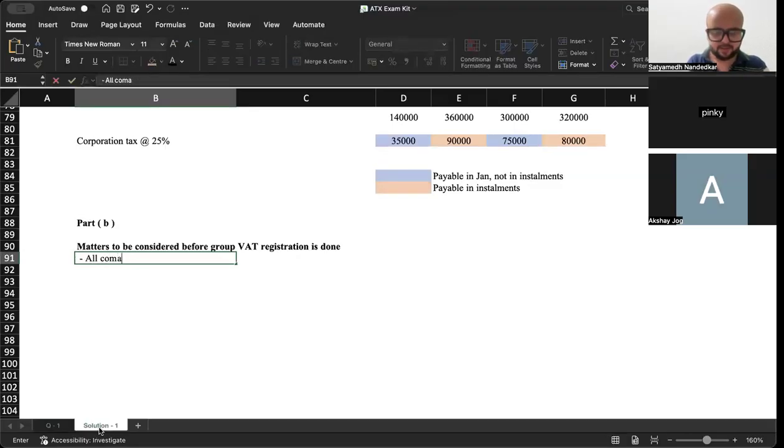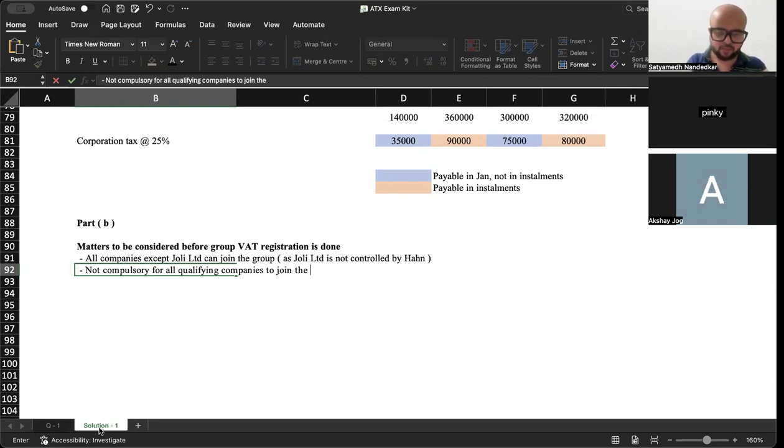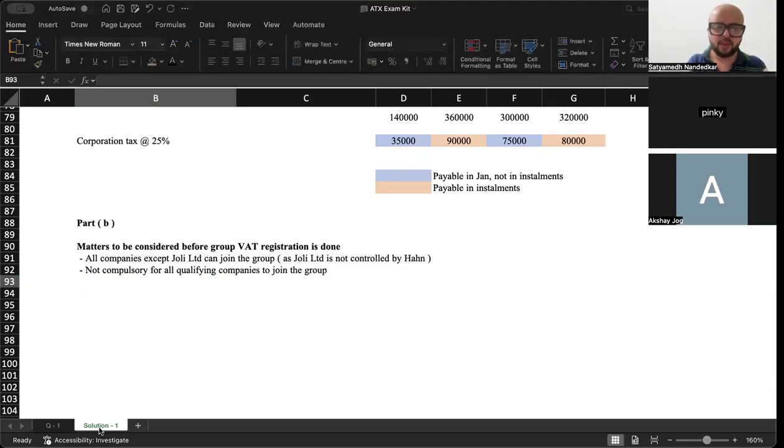All companies except Jolie Limited can join the group, as Jolie Limited is not controlled by Hahn. Okay, then not compulsory for all qualifying companies to join the group. Okay,